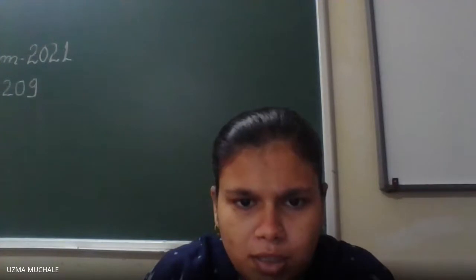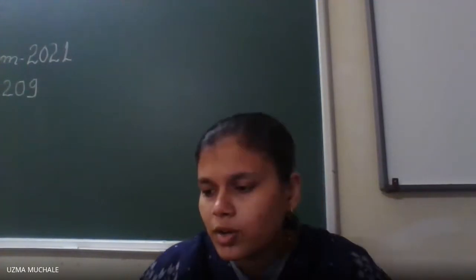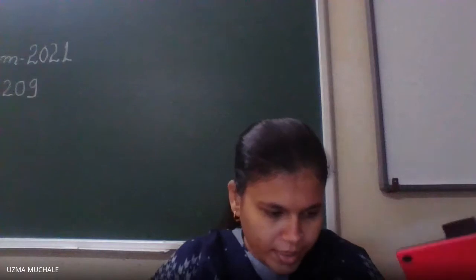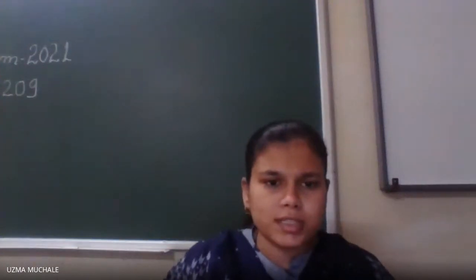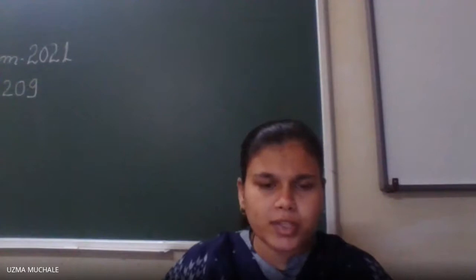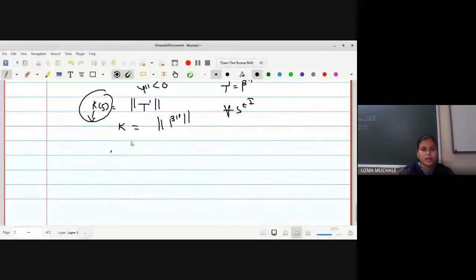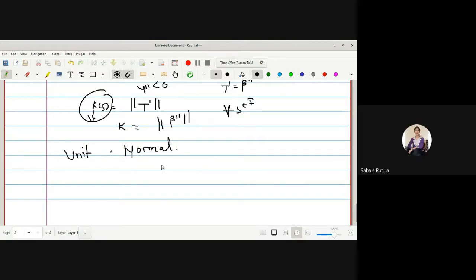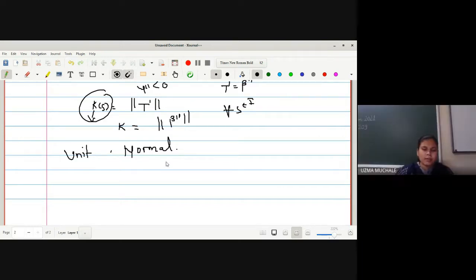So what I told you here, K is nothing but the norm of T dash, which is a physical quantity. We can say it is a scalar quantity. K is equal to norm of T dash. And after that, we are going to find out the unit normal. So how are you going to find a unit normal? We know a very important property of a tangent and normal, they are perpendicular to one another. Right? Yes, ma'am. Okay, so with the help of that property itself, we are going to find out the normal.